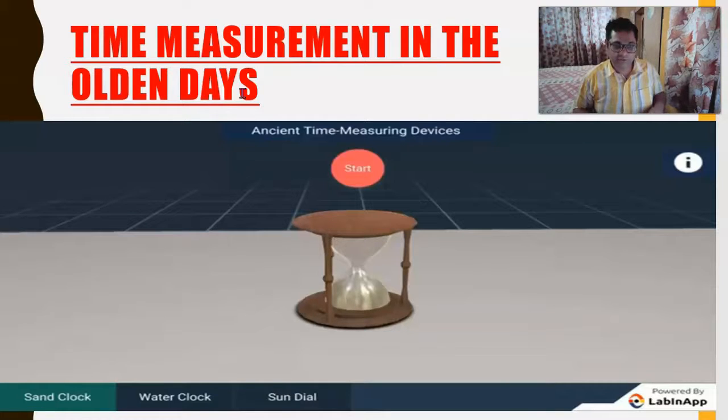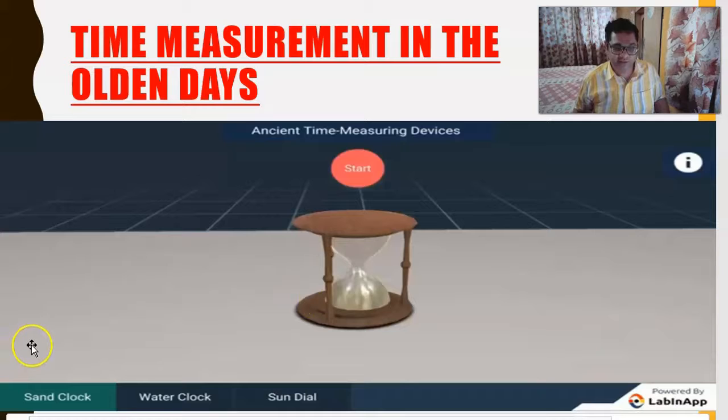Now let us see some examples of measurement devices which were there in the olden days. One thing was called as Gatika Patra. Gatika Patra, it's also called as water clock in English. It's basically a bowl, okay, with water in it. You will see it later. The next is sand clock. Sand clock, also called as sand timer. Here you can see in this picture over here. You all must have seen this before in the old movies. Sand timer.